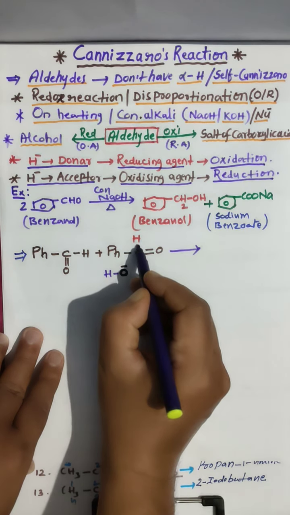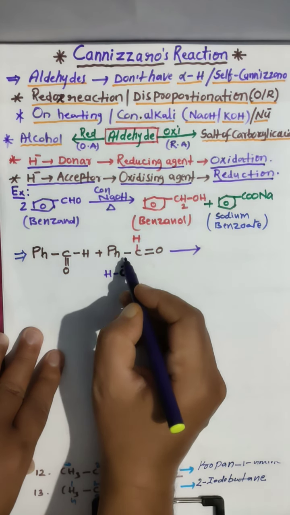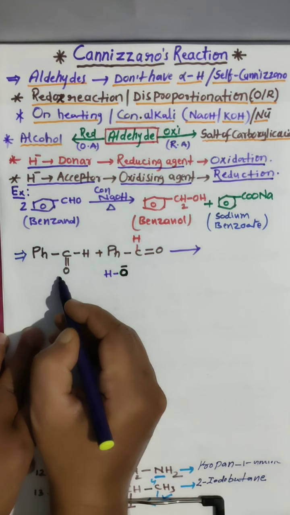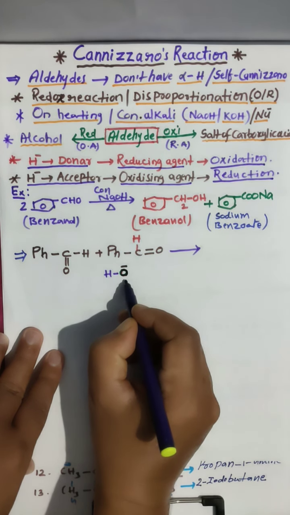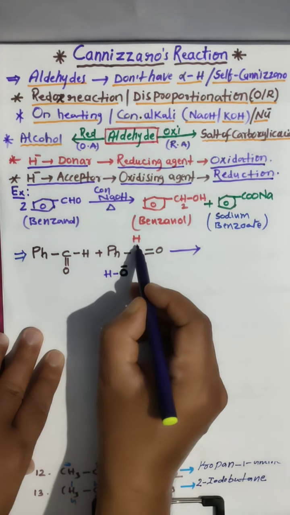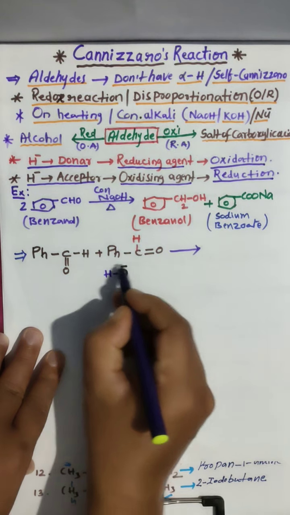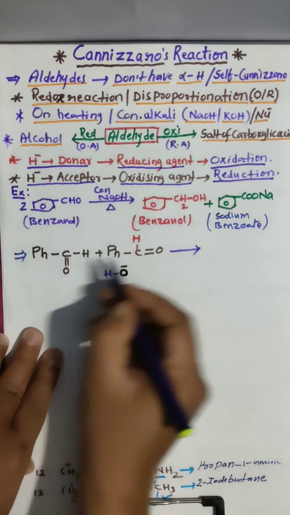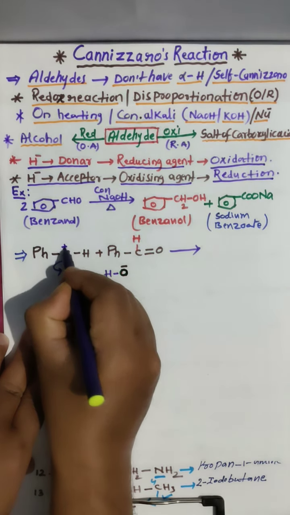This benzaldehyde donates one hydrogen in the form of H minus to this, and one hydrogen is donated by this OH group. I repeat, one hydrogen is donated by this benzaldehyde, and one hydrogen by this OH group, meaning the alkali group, to this benzaldehyde. Look here, this is more electronegative, minus, and this is plus.